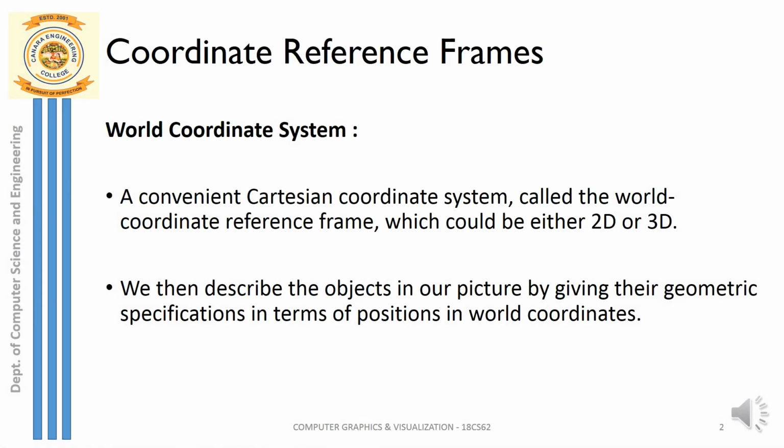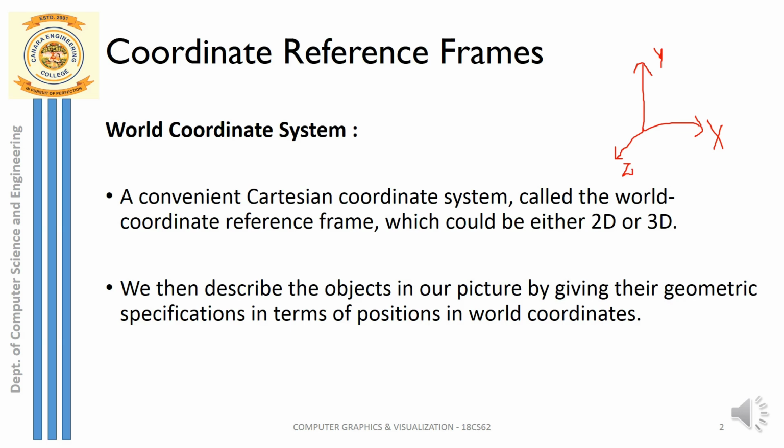Let's discuss the coordinate system, the coordinate reference frames. First of all, let us know what a coordinate system is. A coordinate system is nothing but, if we take 2D, we have only the x-axis and y-axis, which form a 2D coordinate system. And if we want to represent 3D geometric entities, we need to go for a 3D coordinate system, which is nothing but the z-axis added onto it.